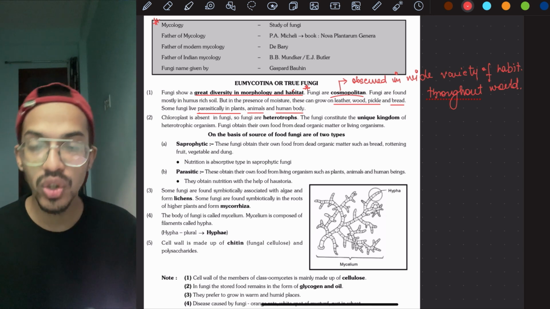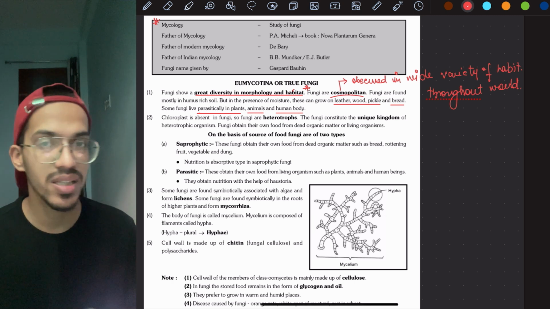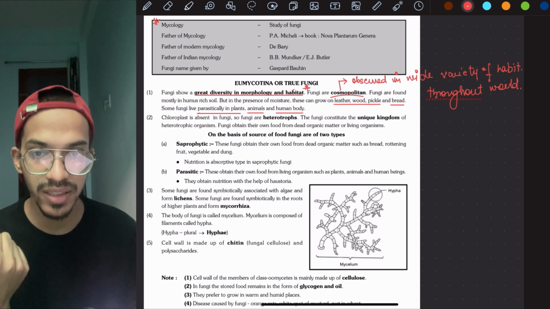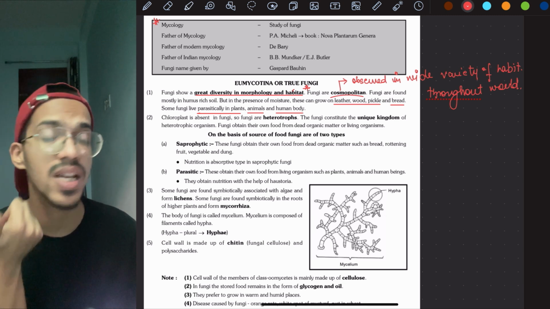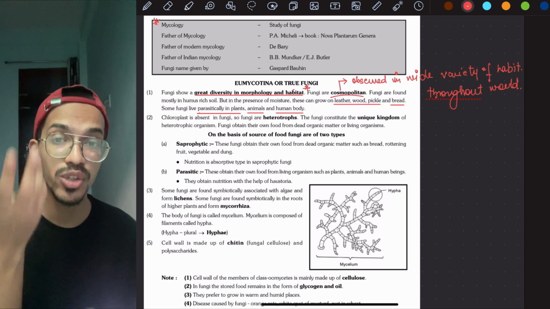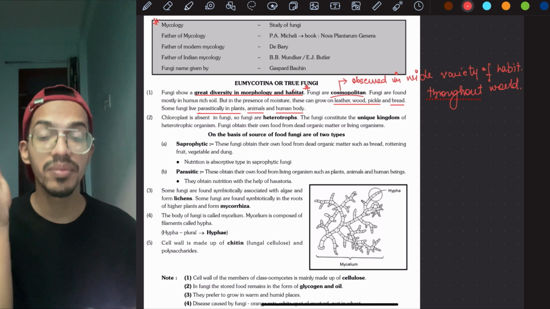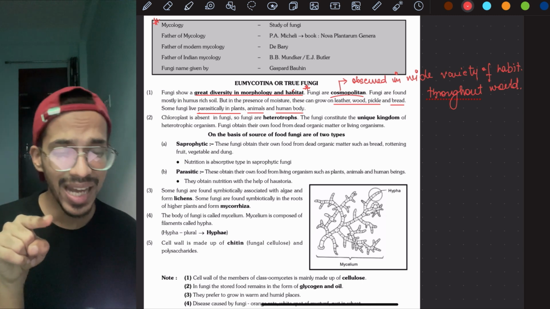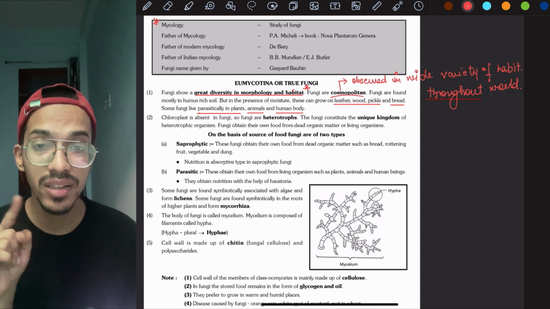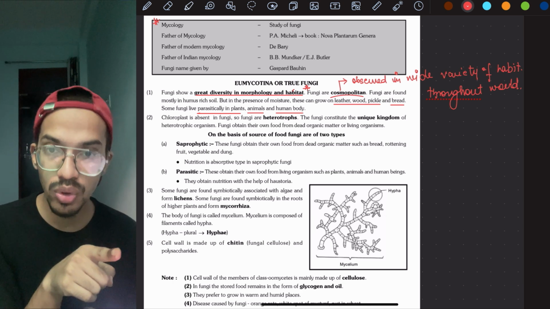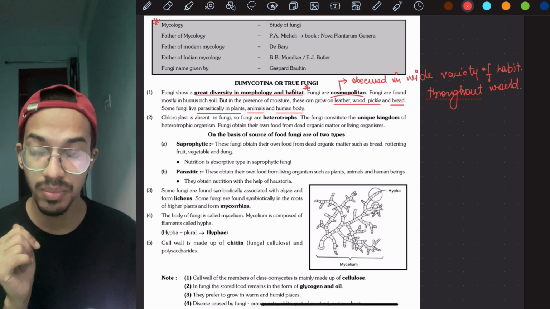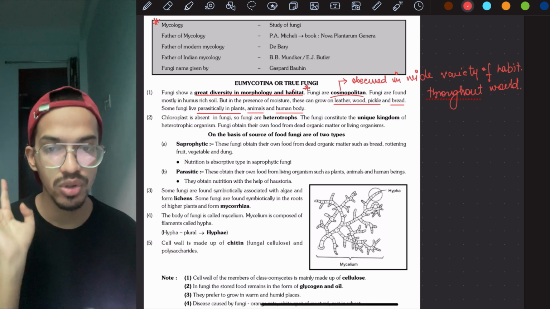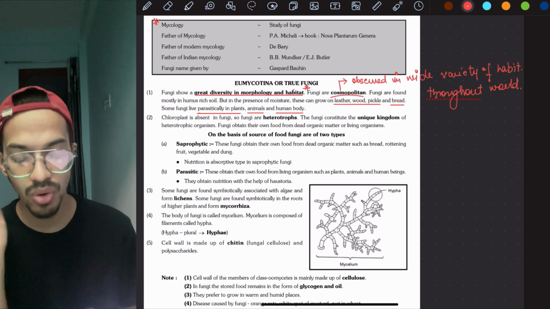Moving on, chloroplast is absent in the fungi. If the chloroplast is absent, what does it mean? Because of the presence of chloroplast in Protista, a few of the protistas are autotrophs. They are able to make their own food. No doubt, Monera are also able to make their own food because of the presence of thylakoids or photosynthetic pigment in the Monera, and the presence of chloroplast in the case of Protista. But here it is absent, so they can't make their own food. So they are strictly heterotrophs, and in that also saprophytes or parasitic.